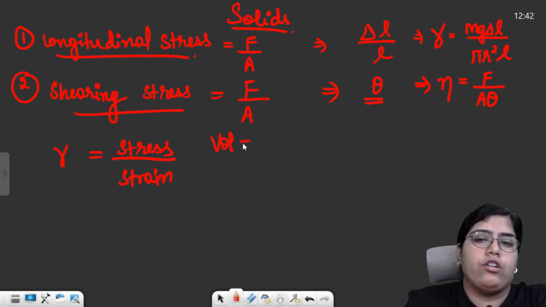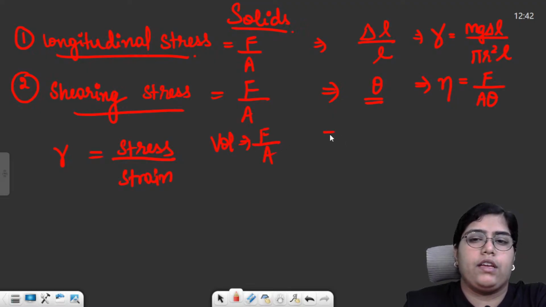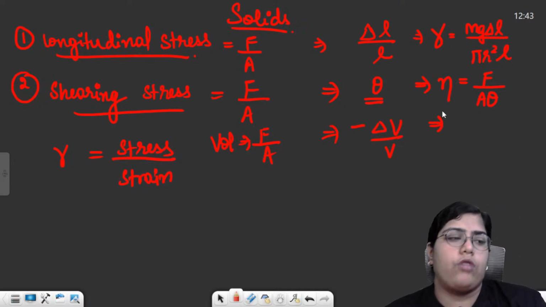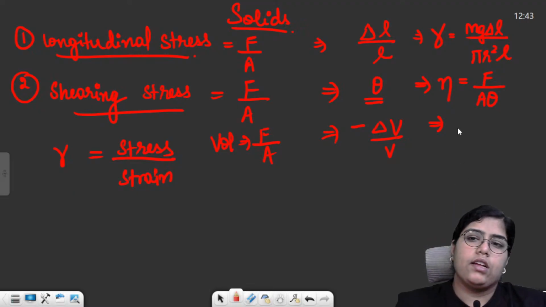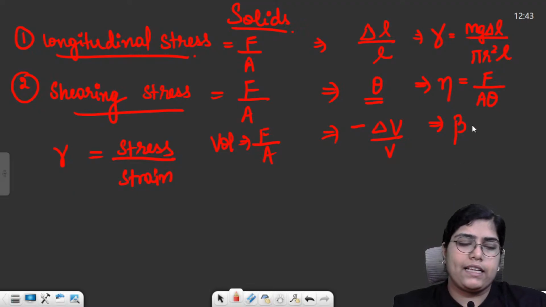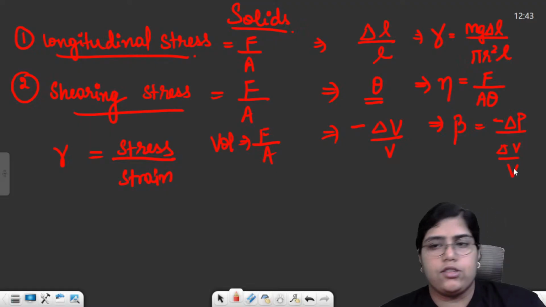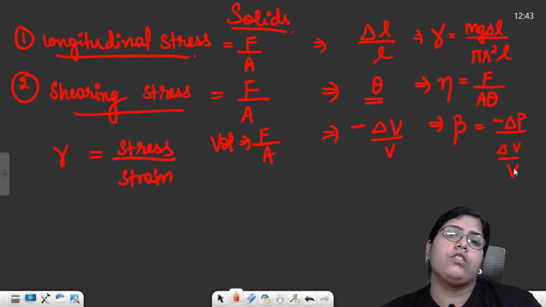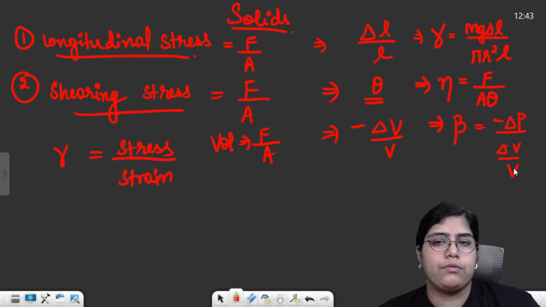Then last we had volumetric stress and volumetric strain, F by A. Volumetric strain is basically minus delta V by V, because the volume always decreases due to stress. The modulus of elasticity was beta, that is bulk modulus. The formula for beta is minus delta P by delta V by V, right? Change in pressure divided by change in volume divided by original volume. These were three types of stress, three types of strain. Corresponding to these, we had three types of modulus of elasticity: Young's modulus, modulus of rigidity, and bulk modulus.